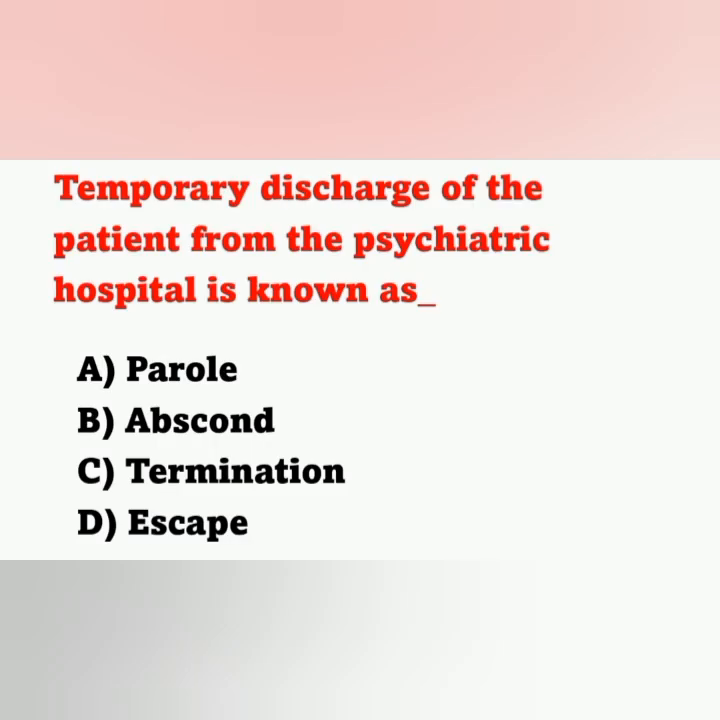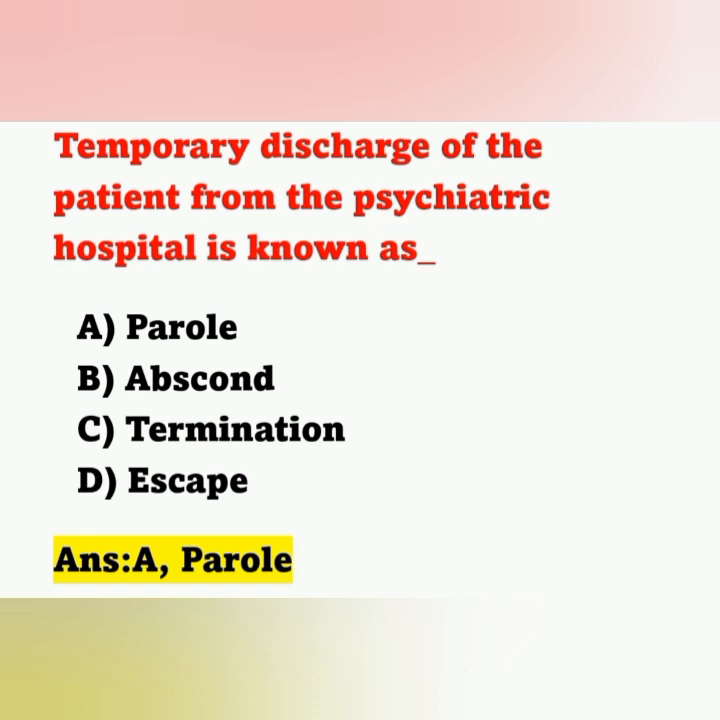And the next question: temporary discharge of the patient from the psychiatric hospital is known as. Options: A parole, B abscond, C termination, D escape. The temporary discharge of the patient from the psychiatric hospital is known as parole. Option A is the correct answer. Parole means that in the presence of concerned relatives or a concerned person, the psychiatric patient is released from the hospital to attend certain pujas or functions. That is known as parole.